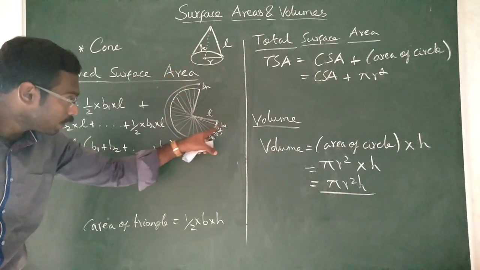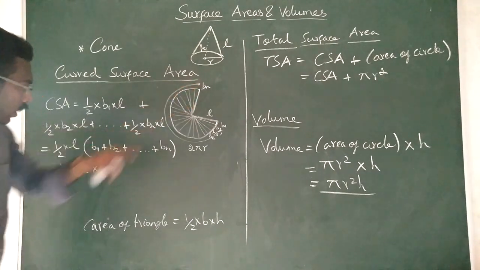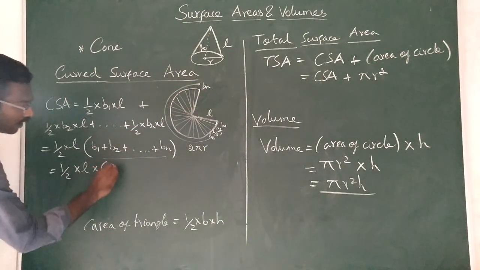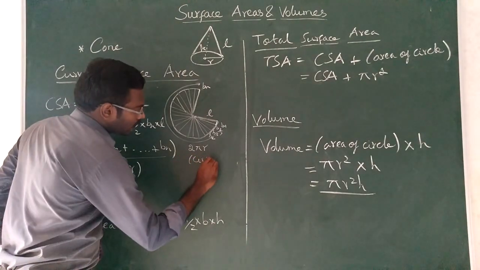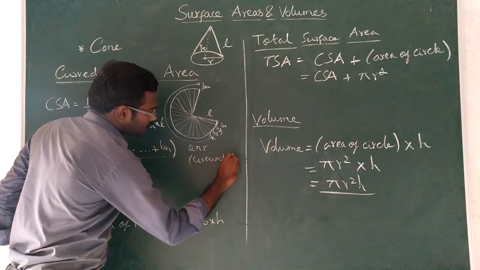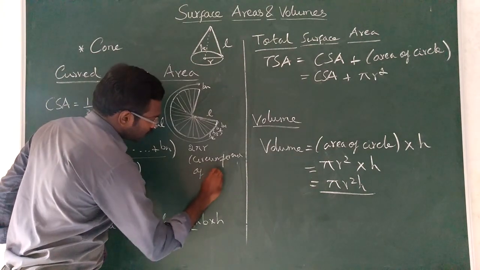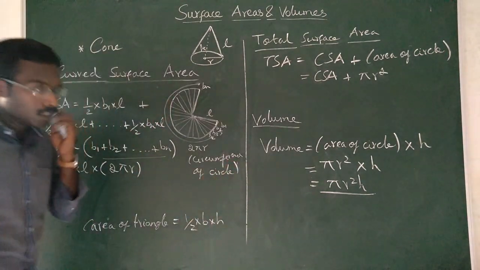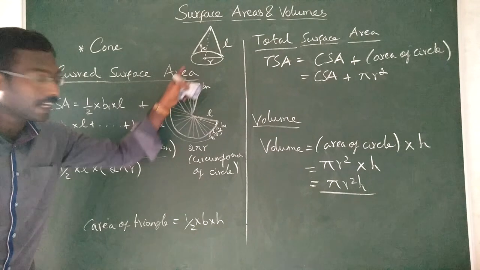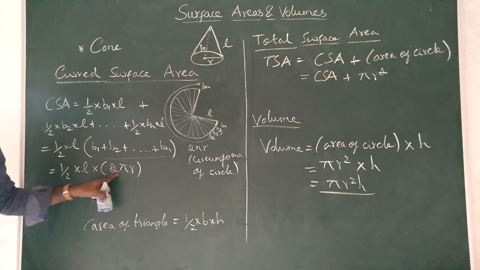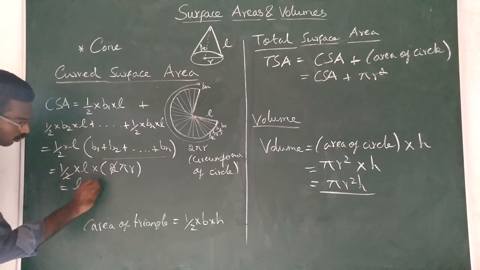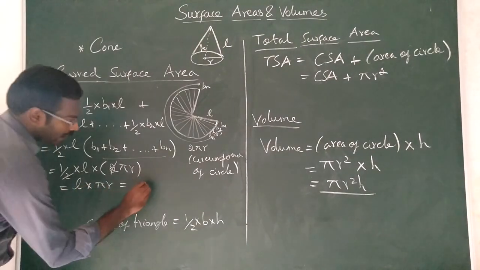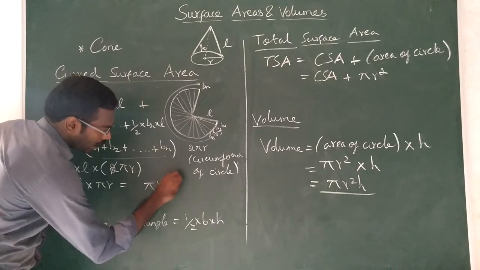So instead of B1, B2, B3 up to Bn, I am replacing it with 2 pi r. So the 2 cancels, remaining L into pi r, which can be written as pi r L.